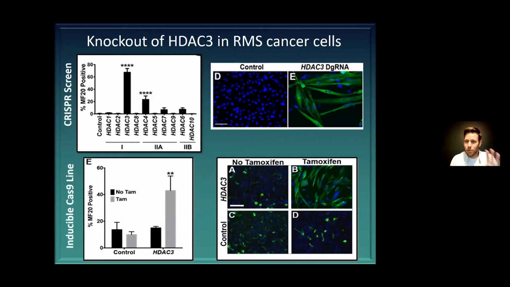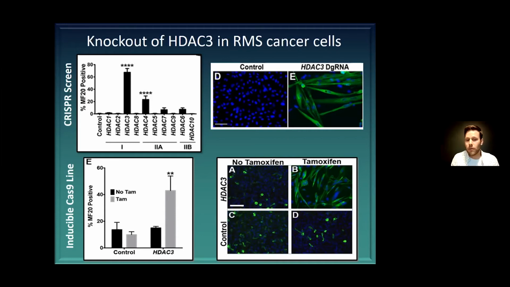Now, this was kind of an approach that we had to get around because we originally tried this by isolating individual colonies, and we could never get any colonies from HDAC3 because they would differentiate essentially. And we didn't know that at the time until we did this approach where we could do it at high enough efficiency. So to try to then get to the mechanism of this, we created an inducible cancer cell line where we could treat them with a tamoxifen inducible Cas9 so that we can give them the drug, and then the endogenous gene will be destroyed.